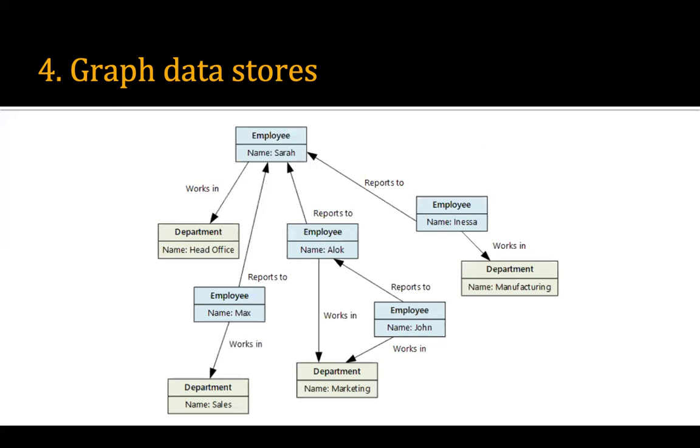See this diagram. We have an entity called employee, and there is an attribute called name. Here is another entity, the attribute is its name, and the value is also defined here. There is a department entity, the name is head office. In that way, there are entities, and the edges will tell us the relationship between two entities, and there is data inside with one attribute, name.